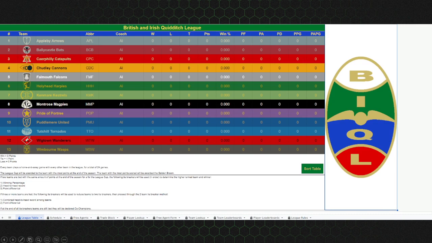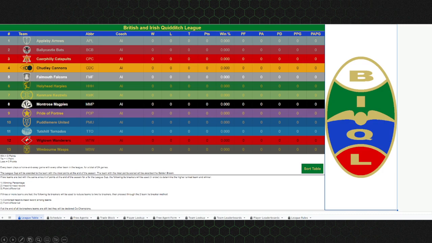You could have a situation where a team is tied on points, but their winning percentage is different. So that's what would be the first tiebreaker. If we have the exact same amount of points, we have the exact same amount of wins, then we go into the head-to-head record. If Appleby and Ballycastle are tied on points, they're tied in winning percentage, well, we'll go look at the games where they played against each other.